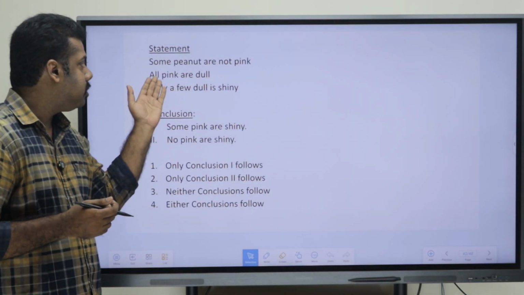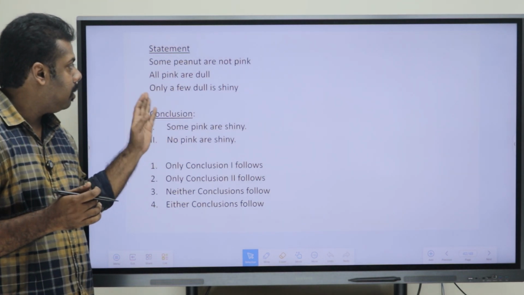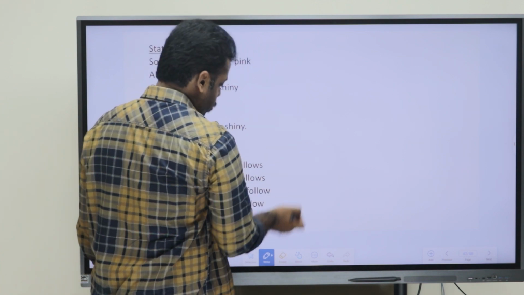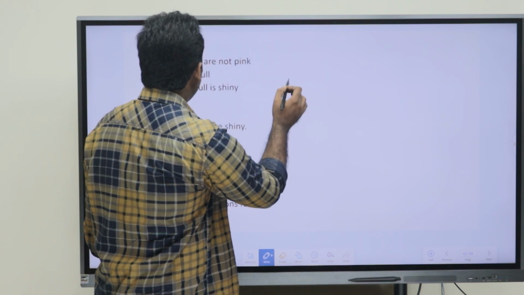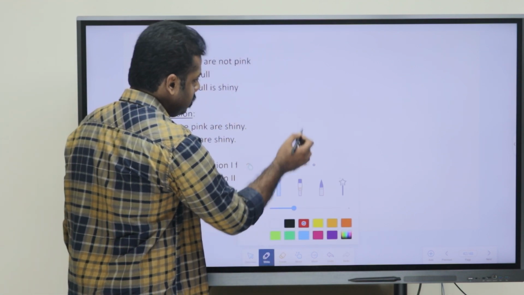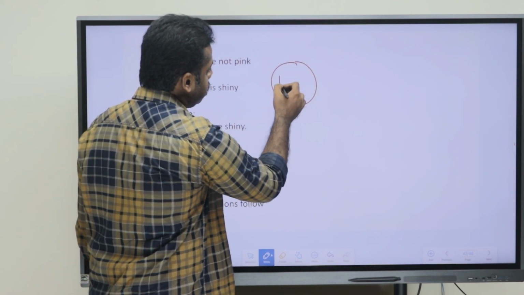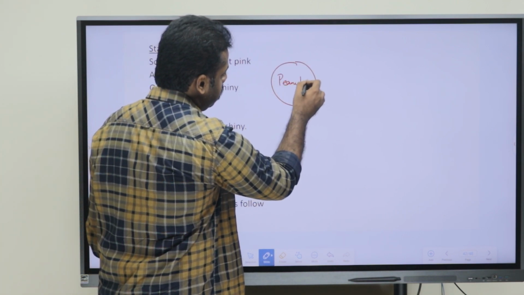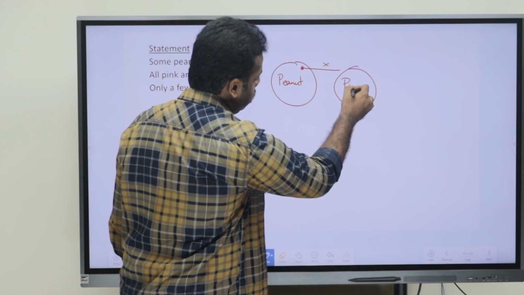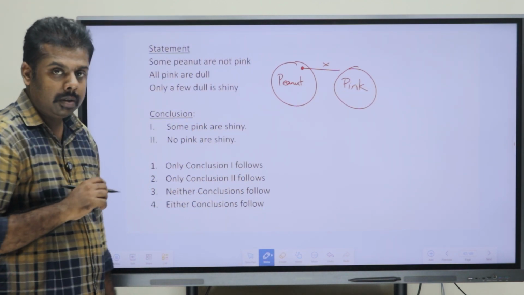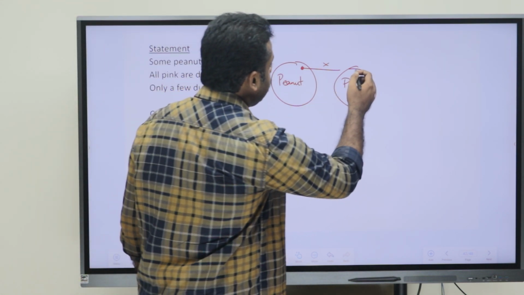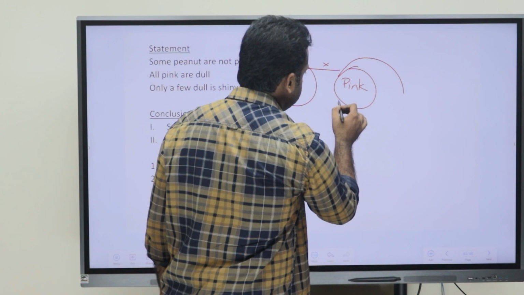What do the statements say? The first statement is related to some not. Some peanut are not pink. First, we can just draw that. So, some peanut is not pink. Now, the second statement says that all pink are dull. So, pink is completely inside dull.